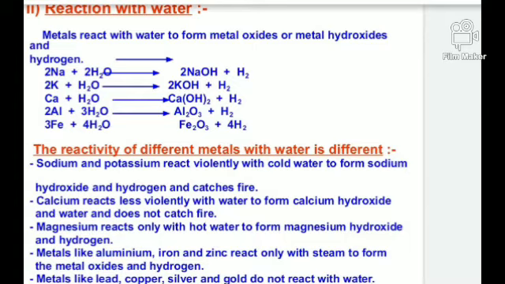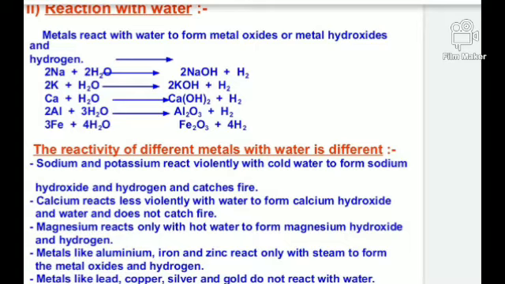Aluminium reacts with water and produces aluminium hydroxide and hydrogen gas. And you can see iron reacts with water and produces iron oxide and then hydrogen. So these are all the basic equations for us. In this manner, the metals will react with the water and produce respective metal hydroxides and hydrogen.